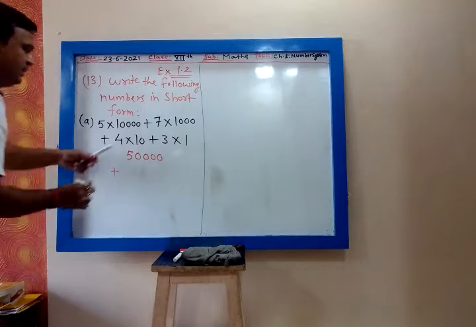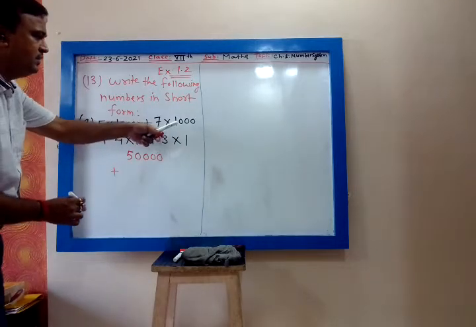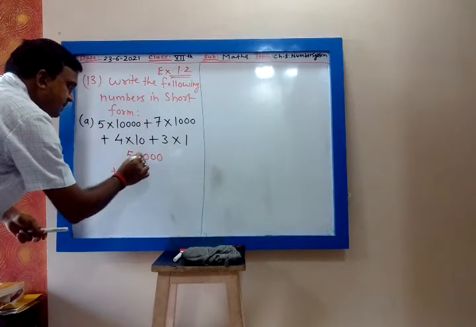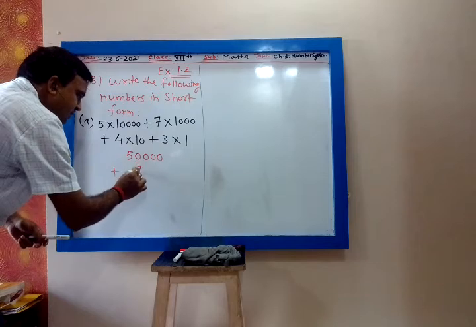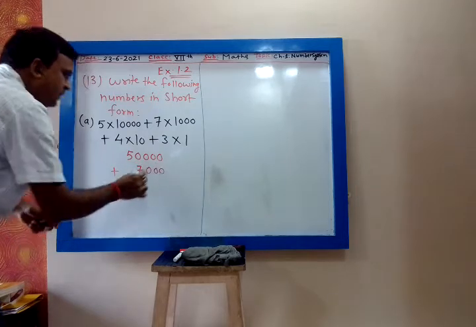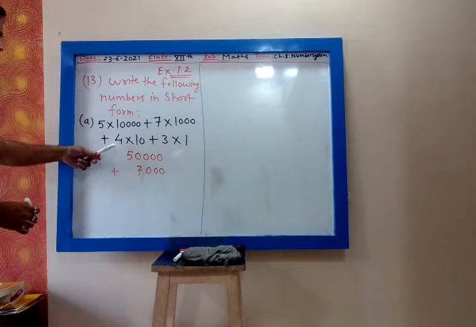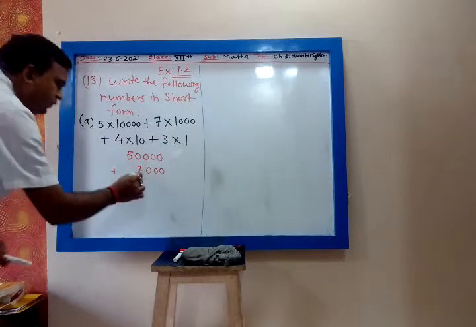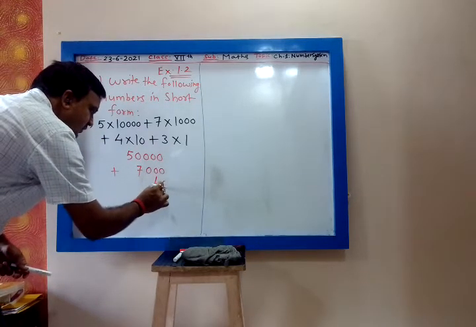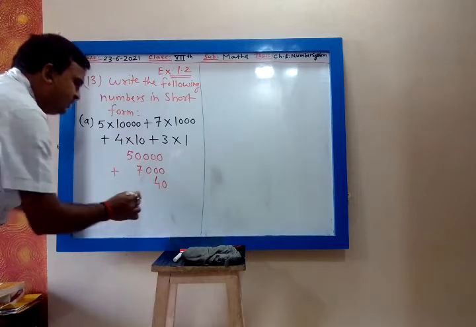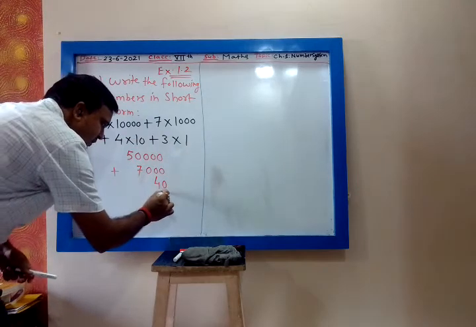Plus 7 into 1000. So 7 into 1, 7. Then 3 zeros. So we write 3 zeros, 7,000. Plus 4 into 10, that is 40. So we write 40. Then 3 into 1, 3. We write in the unit place 3.